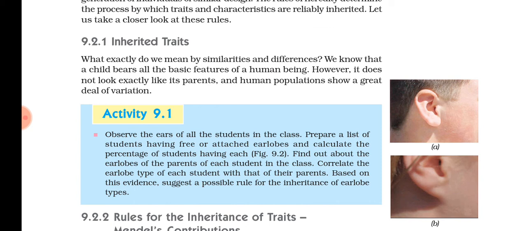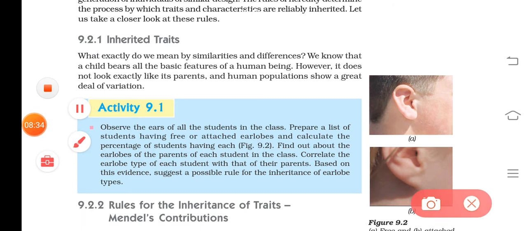Understood? So each character, let it be your height, your color, your hair, then you can see one picture here, free earlobe and attached earlobe. If you take any character, there are two versions for each character, one that came from the father and the other which came from the mother. So which will express now?